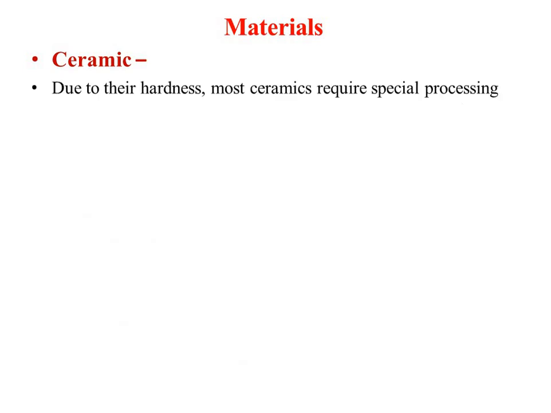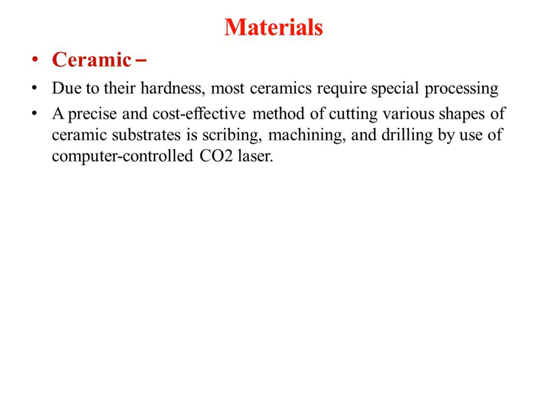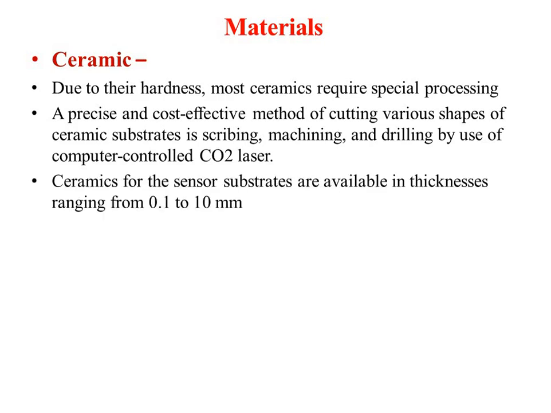Due to their hardness, most ceramics require special processing. A precise and cost-effective method of cutting various shapes of the ceramic substrate is scribing, machining and drilling by use of a computer-controlled CO2 laser. So using the carbon dioxide laser, you will be cutting these ceramic materials into various shapes. Ceramic sensor substrates are available in thicknesses of 0.1 to 10 mm.